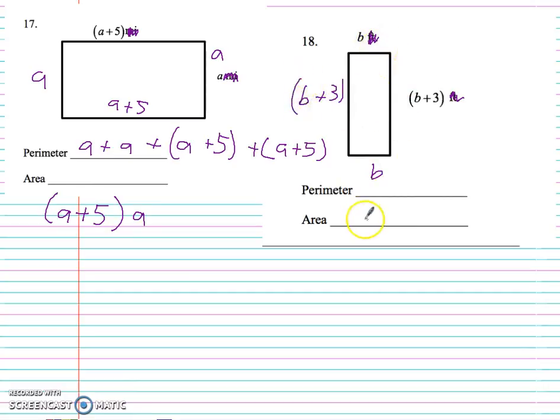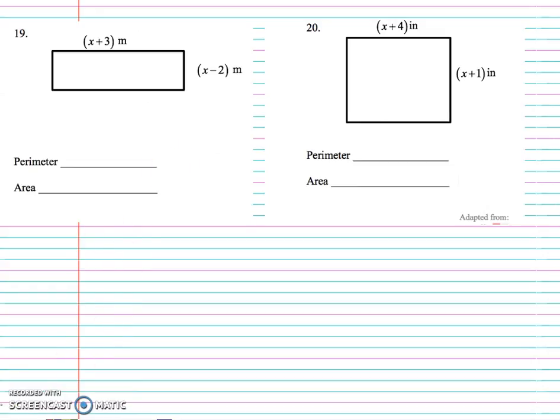And the area is you're going to be multiplying b times b plus 3. Okay? So you're adding up all your sides here. Or you can actually multiply it by 2. Okay? All right, so I think that's it. Or you have these two, okay?